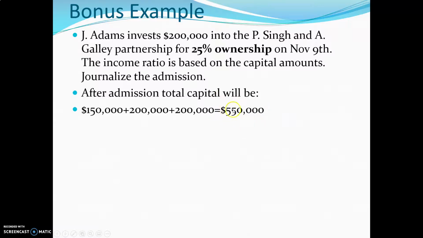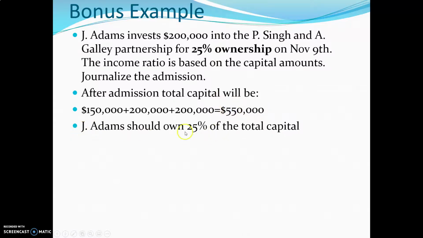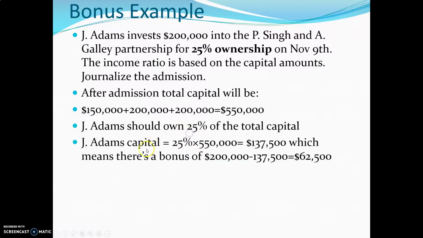What's 25% of this? Well, that's how much J. Adams will get. 25% is $137,500, which means there's a bonus of $200,000 minus $137,500, which is a bonus of $62,500.